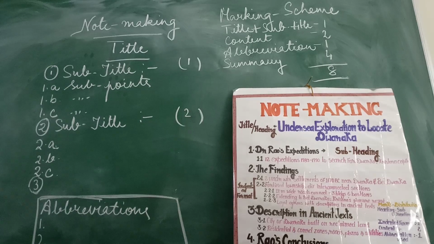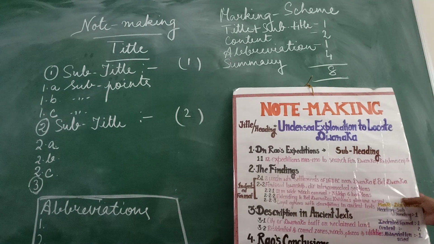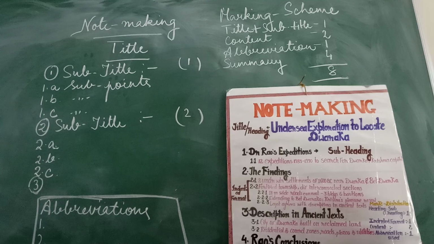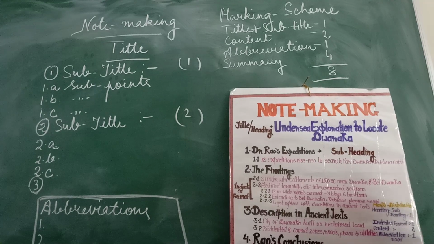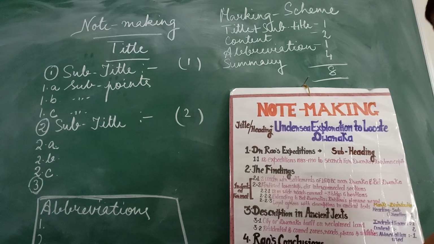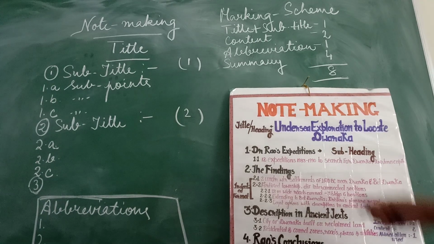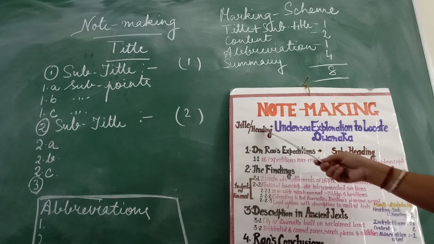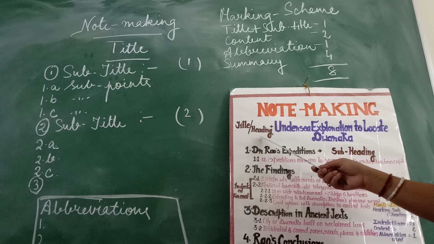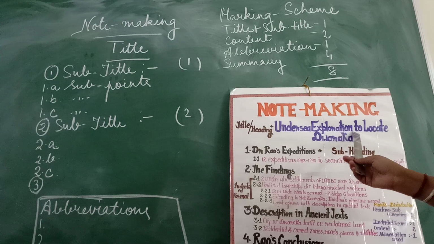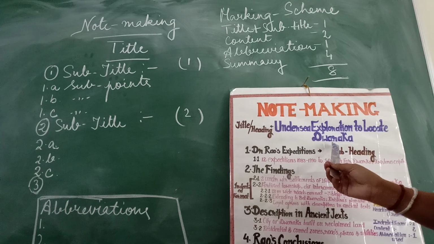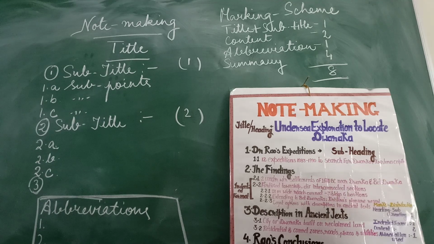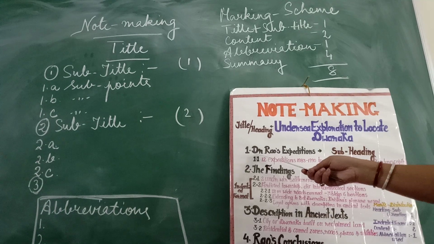Now today I have an example of note making with me. This you can also find at the end of the NCERT book. At the end of the NCERT book there is a comprehension, and based on the comprehension we have prepared notes for you. So the heading is note making. In the beginning you can see the title is given, Undersea Exploration to Locate Dwarka. It is an undersea exploration to find out Dwarka, the city which is supposed to be submerged under the water of the sea.